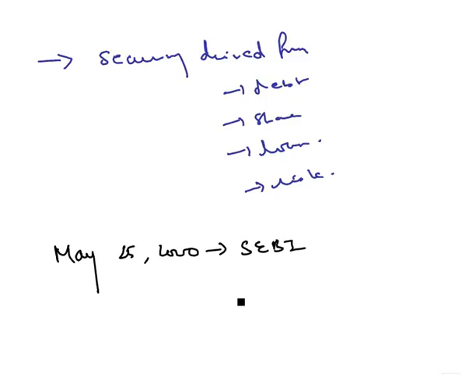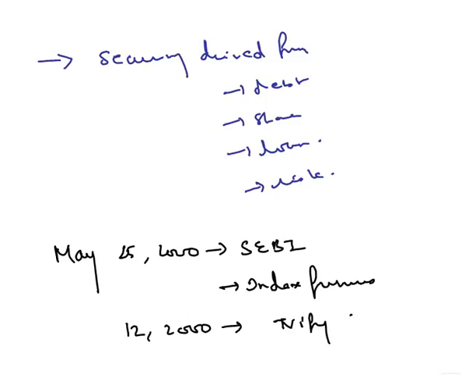So first it started with index futures, and on June 12, 2000, trading on Nifty 50 futures, the Nifty 50 being the index, commenced. Then in June 2000, Nifty 50 options commenced.